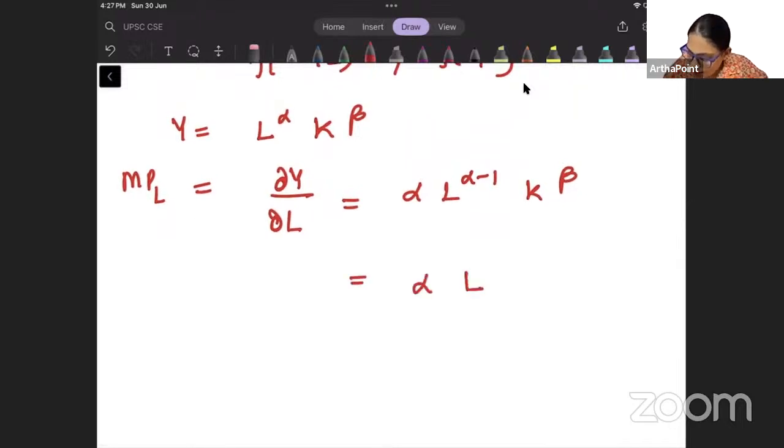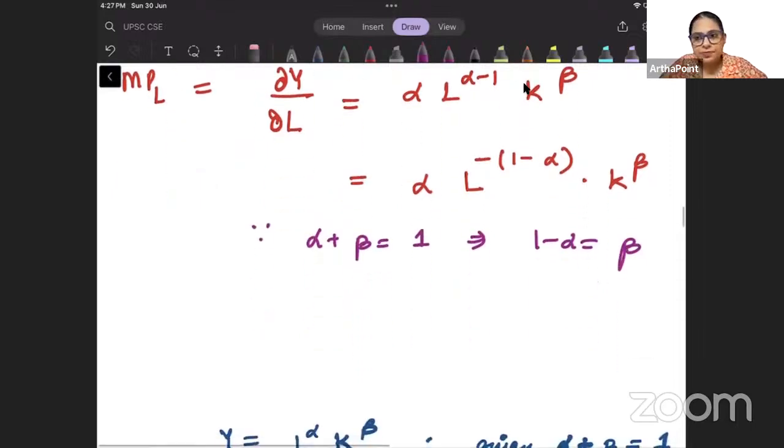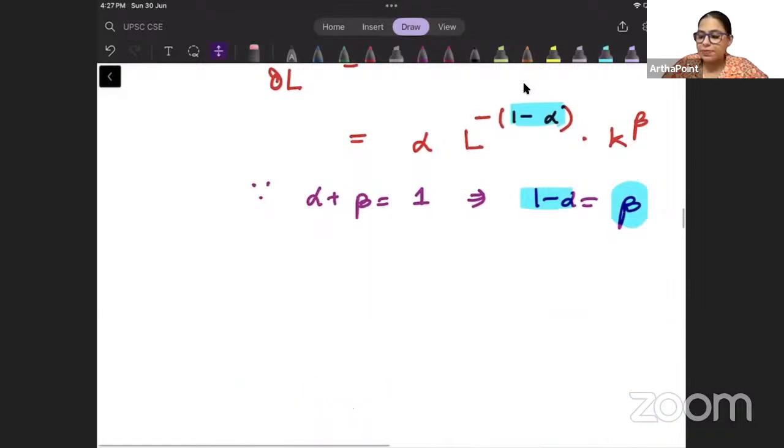और यहाँ पे ना I will take minus common and I will get 1 minus alpha into K to the power beta. So now we know that since it is given to me that alpha plus beta is 1, beta, so I can say that 1 minus alpha will be beta. So instead of this 1 minus alpha, I can simply go ahead and put beta. मैं यहाँ पे beta plug in कर सकती हूँ.